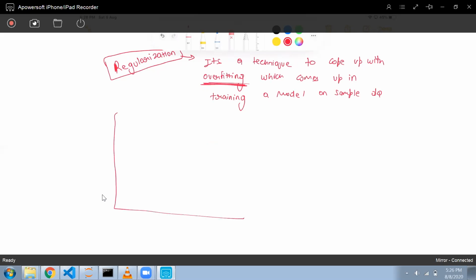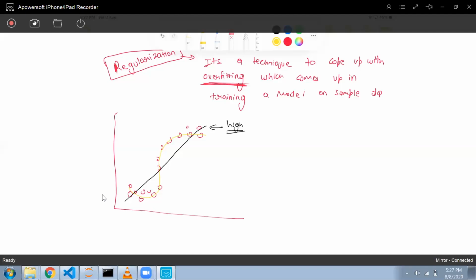Let me show you what happens. Suppose the data points are like this. Now if my model is trained like this, is the error high or low? I'll build another one.